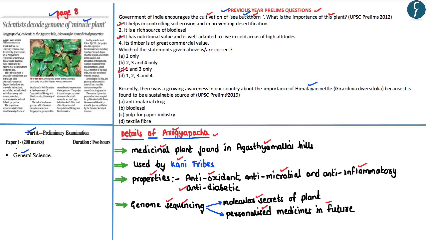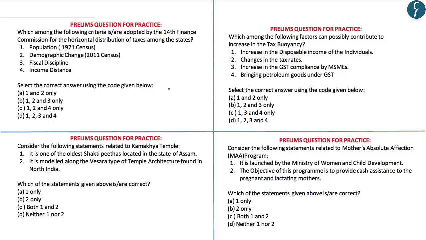Now coming to the second question which was asked in the prelims 2019, the question was, there was growing awareness in our country about the importance of the Himalayan nettle because it is found to be a sustainable source of. The answer to this particular question is textile fiber. So these are some of the important aspects which one must know with respect to this particular article. Based upon our video analysis, these 4 questions shall be prelims questions for the practice. Please pause this video and try to find answers to these 4 questions. We shall be discussing the answer after 5 seconds.